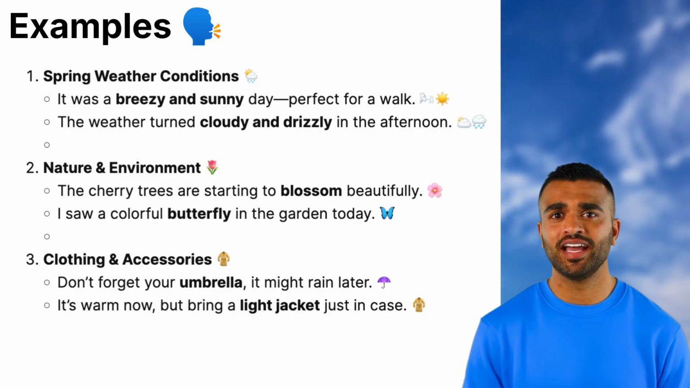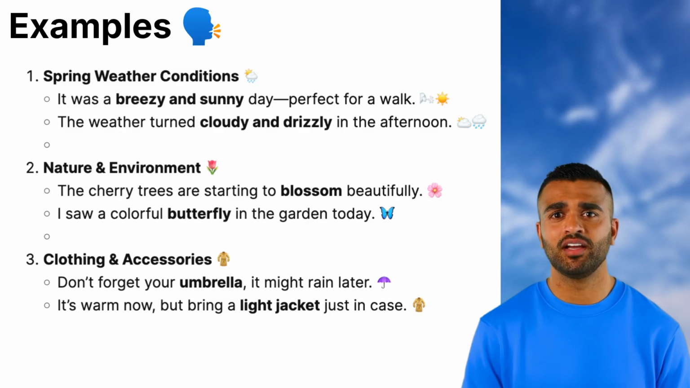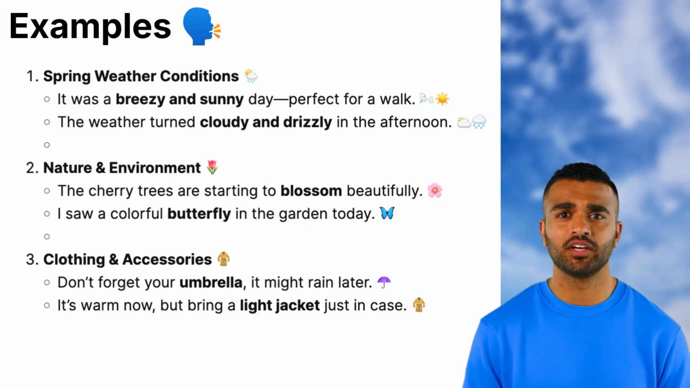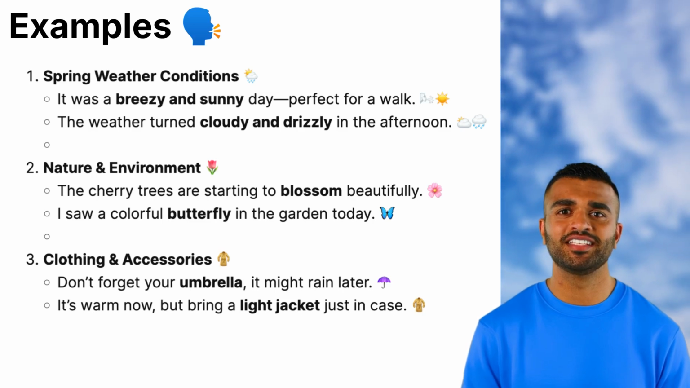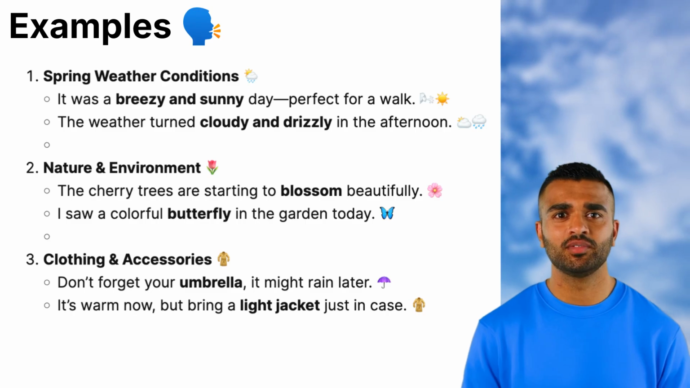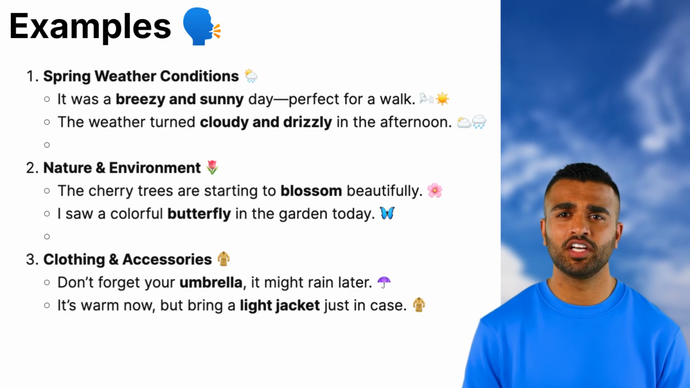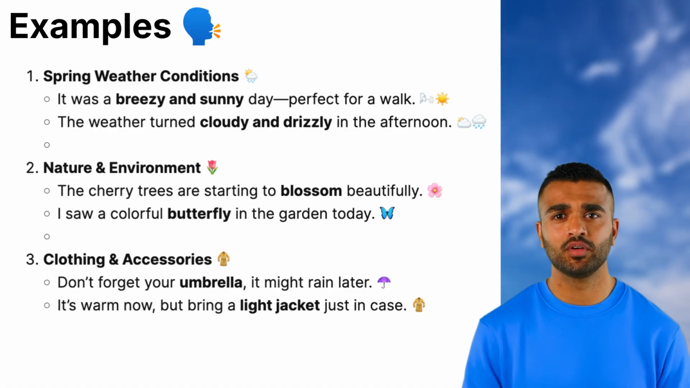3. Clothing and accessories. Don't forget your umbrella, it might rain later. This is a common reminder in spring, especially with unpredictable weather. It's a useful sentence for daily conversation. It's warm now, but bring a light jacket just in case. Shows how spring weather can change quickly and why being prepared is important.